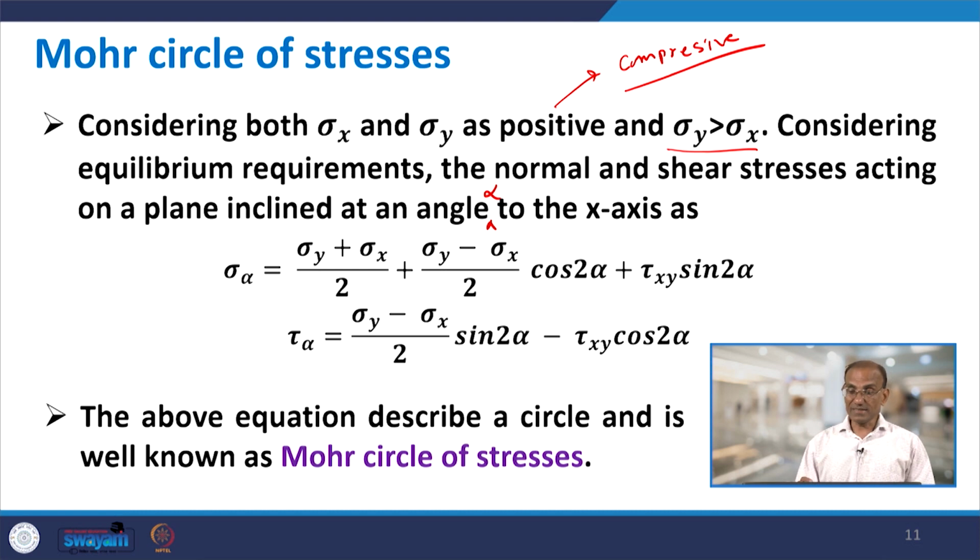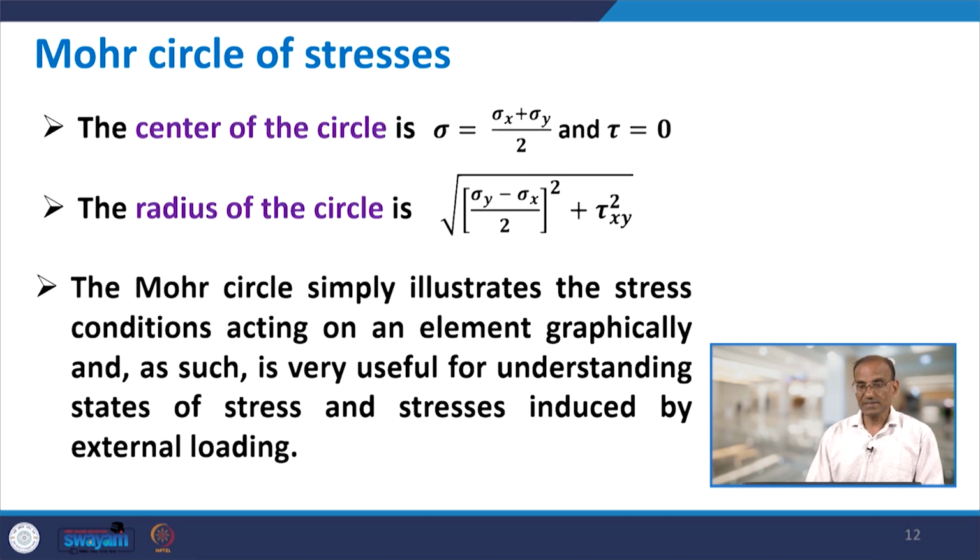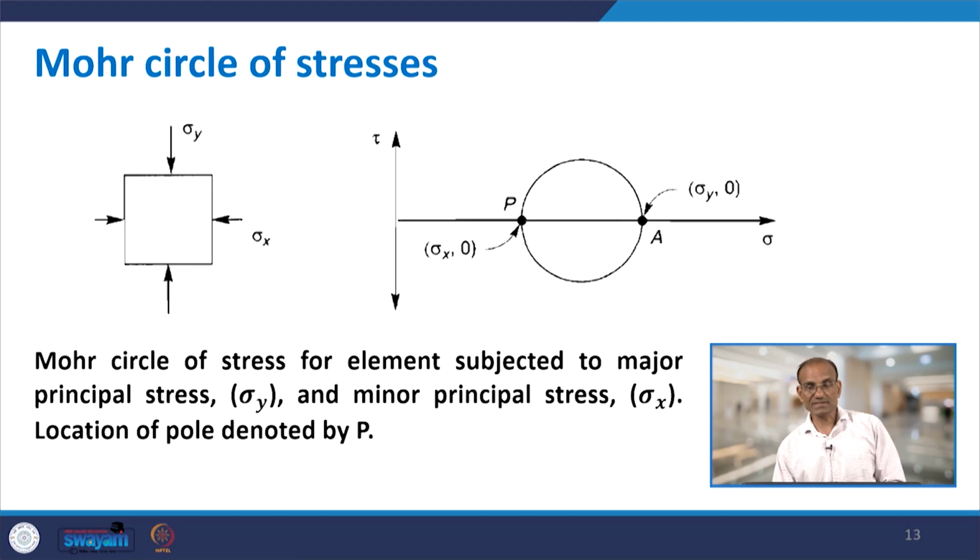Here the signs are important, you have a plus sign here and a minus sign here. So, it depends on how you measure alpha. While using these equations for sigma alpha and tau alpha, it is important that you understand what alpha is here. These two equations describe a circle, called the well known Mohr circle of stresses. And how is this circle represented? It is given here, Mohr circle of stresses.